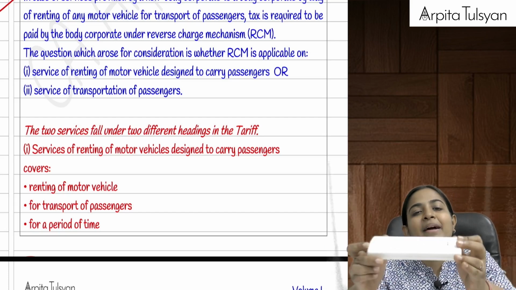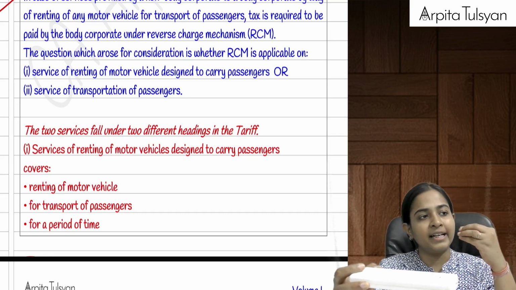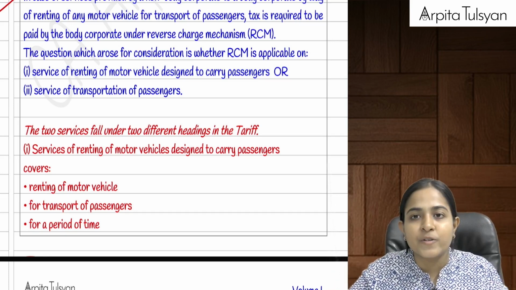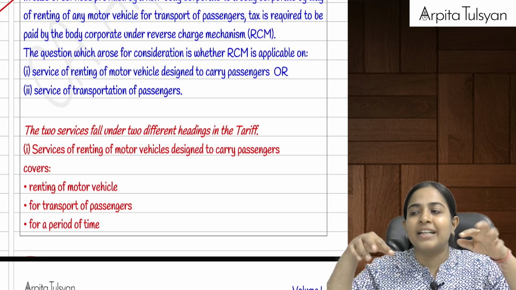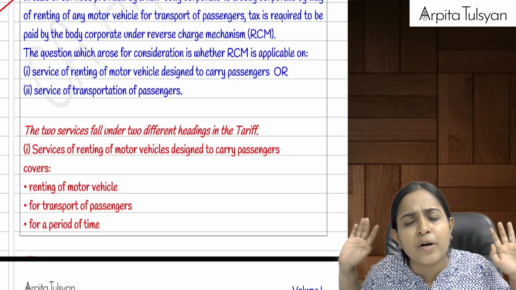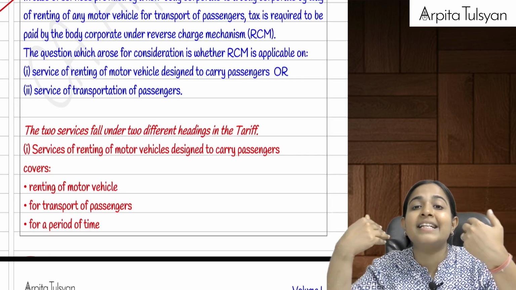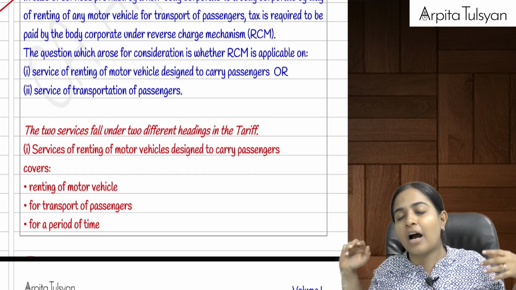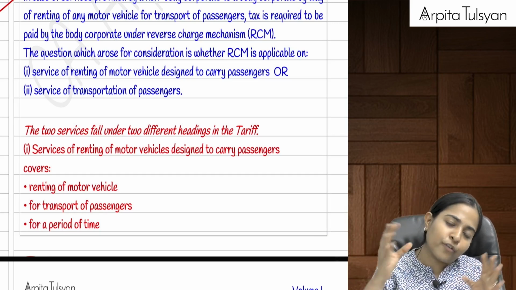I have given my vehicle to a body corporate on rent, and I am telling you, you can use it in whatever way you wish to use it. Means the route, the timings, etc. can be decided by that particular body corporate. That is renting. Means the vehicle is at your own disposal. You can use it however you want to use. I have taken the rent charges from you also, and I have taken the cost of fuel also from you.